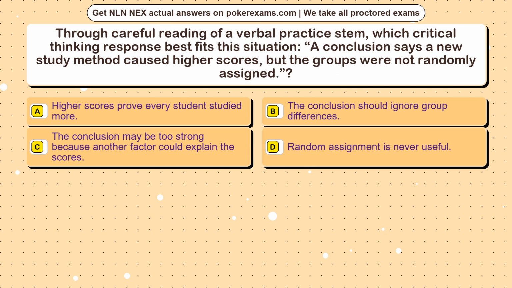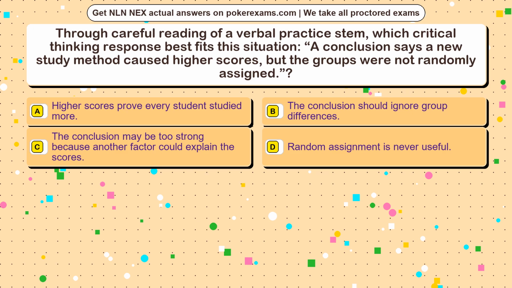Question 25. Through careful reading of a verbal practice stem, which critical thinking response best fits this situation? A conclusion says a new study method caused higher scores, but the groups were not randomly assigned. Option A, higher scores prove every student studied more. Option B, the conclusion should ignore group differences. Option C, the conclusion may be too strong because another factor could explain the scores. Option D, a random assignment is never useful.